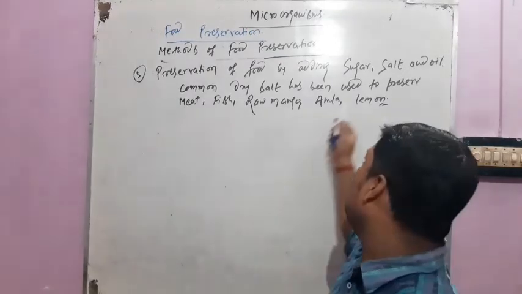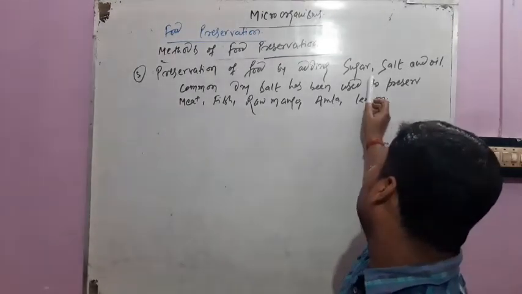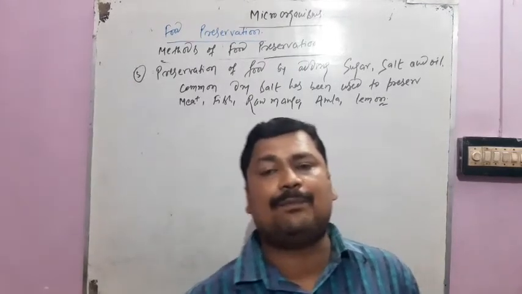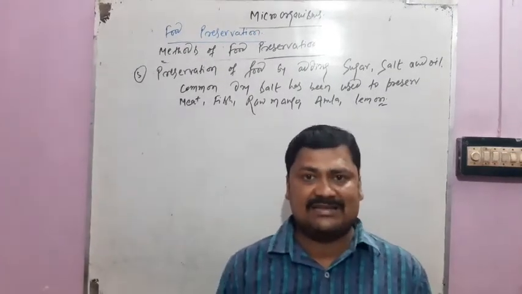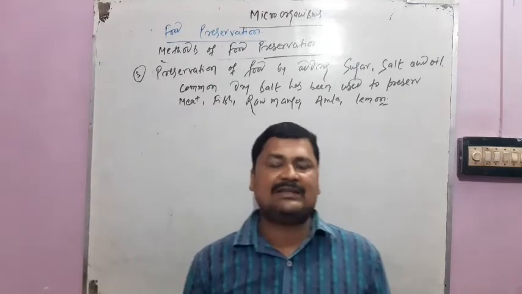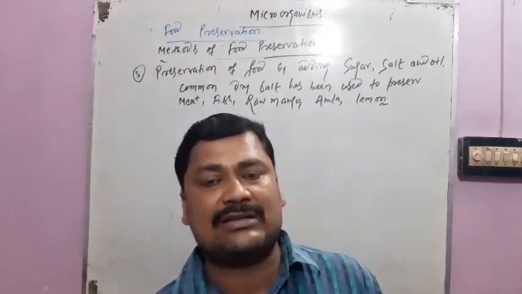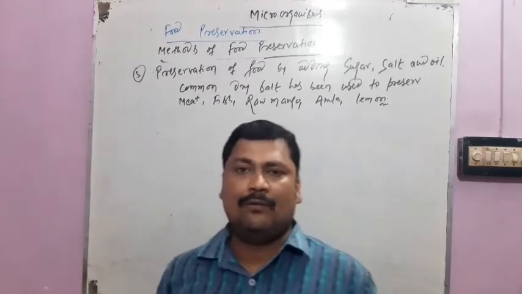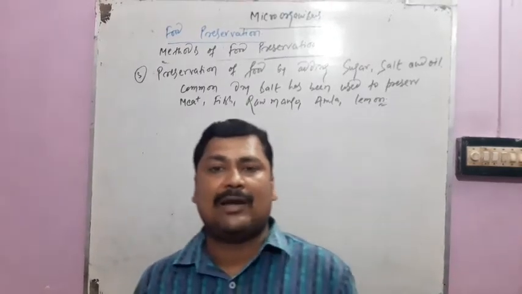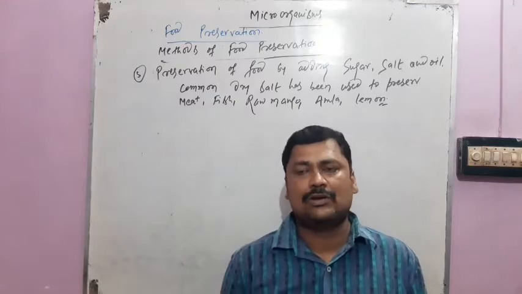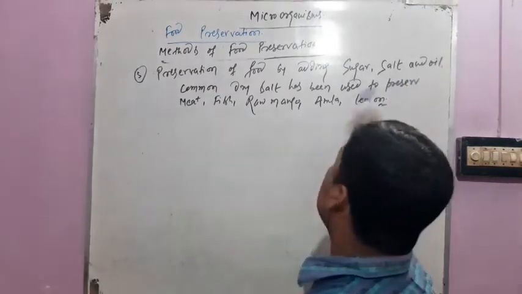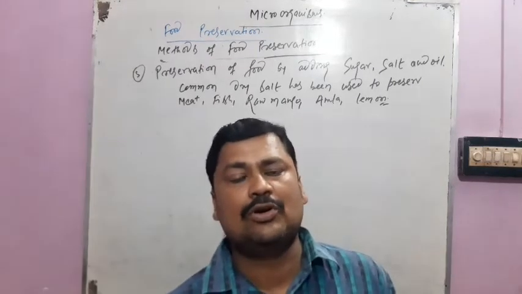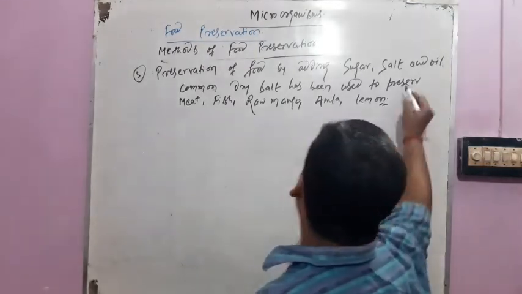The next method is adding sugar. Sugar is also used as a preservative in making jams and jellies, because it reduces the moisture content, which inhibits the growth of microorganisms on fruits. Oil is also used to preserve pickles, fruits, and some vegetables. So these are the preservatives.